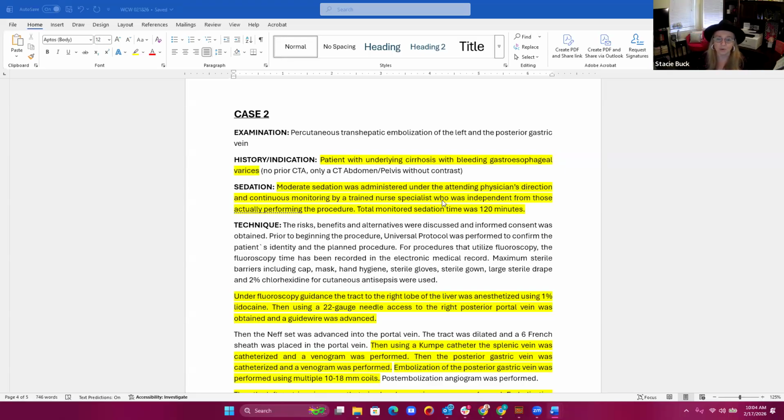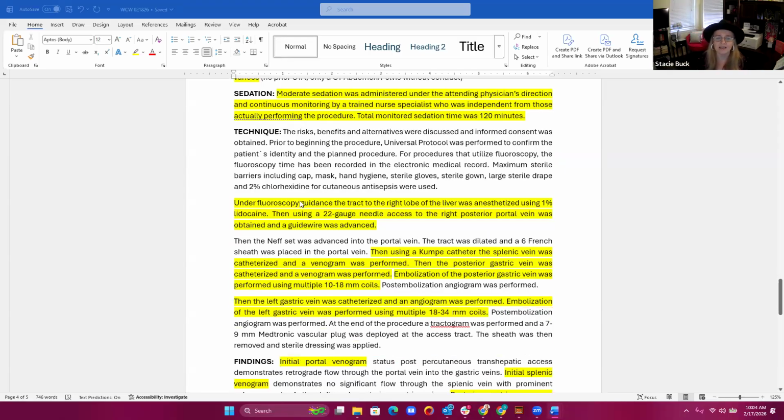When we get into the actual report, we see in the second paragraph under technique, we have under fluoroscopic guidance, the tract to the right lobe of the liver was anesthetized. 22 gauge needle access went right into the right posterior portal vein. And so when you have the direct access into that portal vein, that is going to be a 36481 for that catheterization.